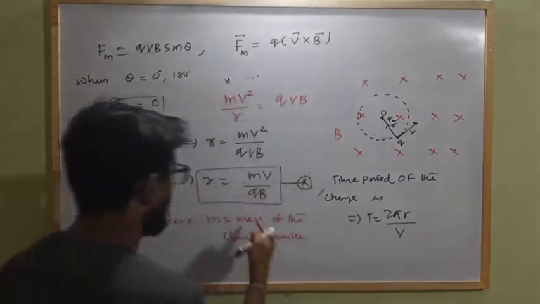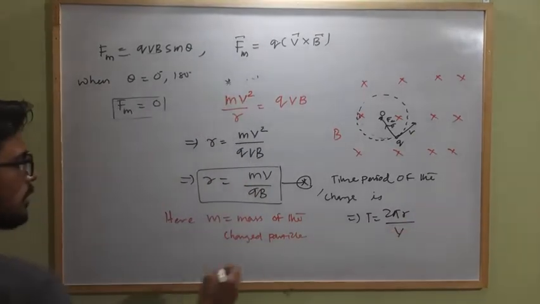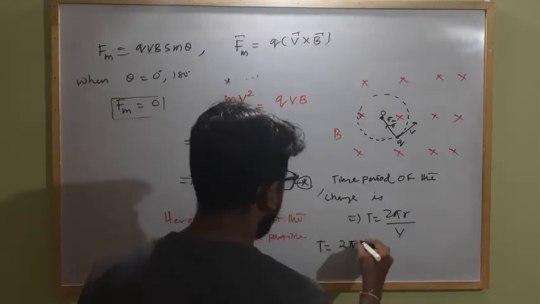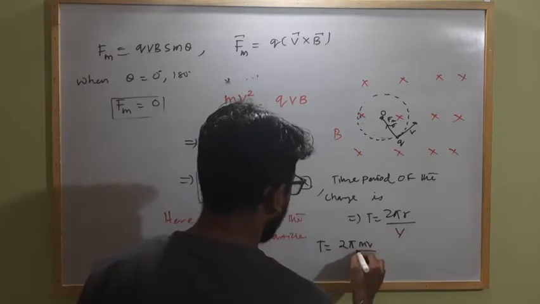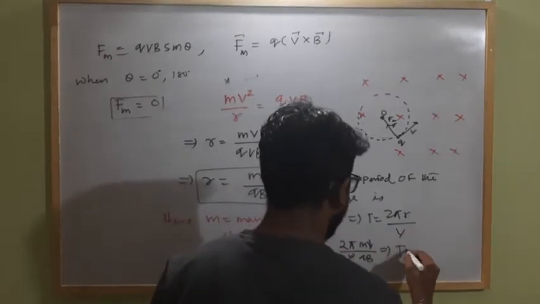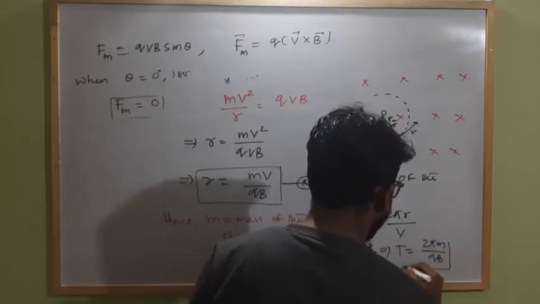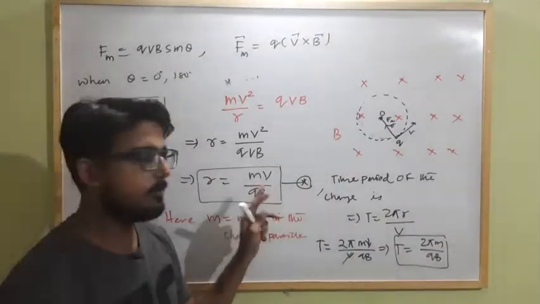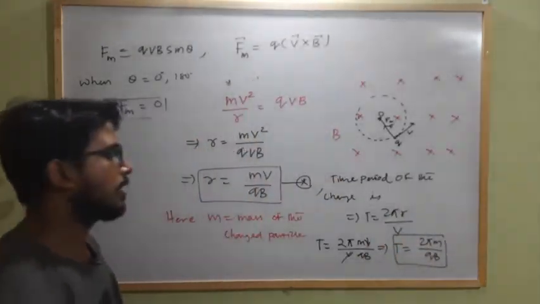By putting in the value of r, we can find the time period. T equals how much? 2 pi, and in place of r I can write mv by qB, divided by v. So v will cancel out, and the time period T becomes 2 pi m by qB. So the time period of the charged particle is independent of its velocity. Whether the velocity increases or decreases, the time period remains the same.